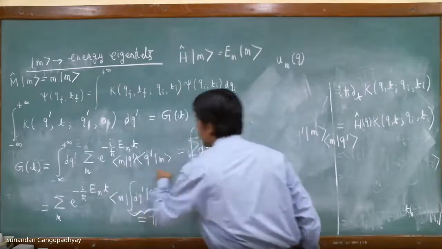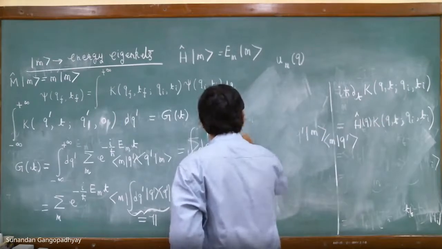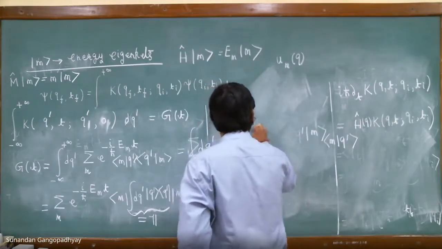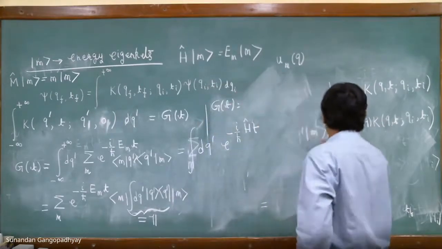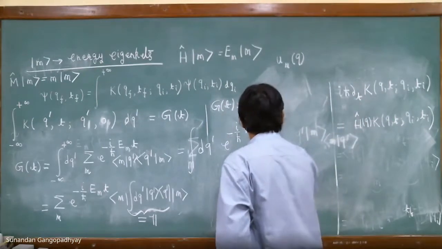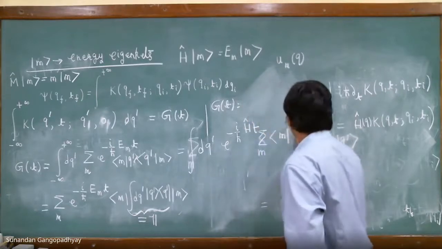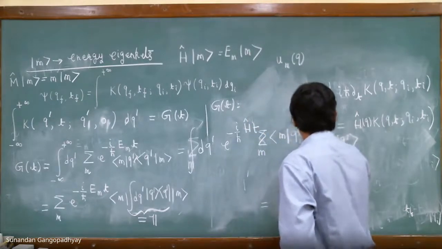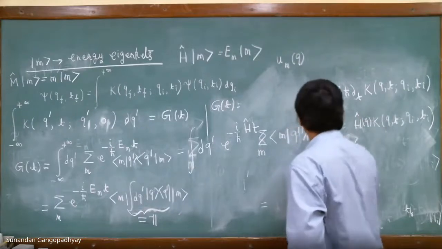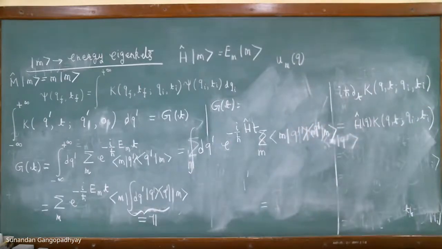I am writing this expression, and I can always write this step, right? Is this okay? This you can always write.